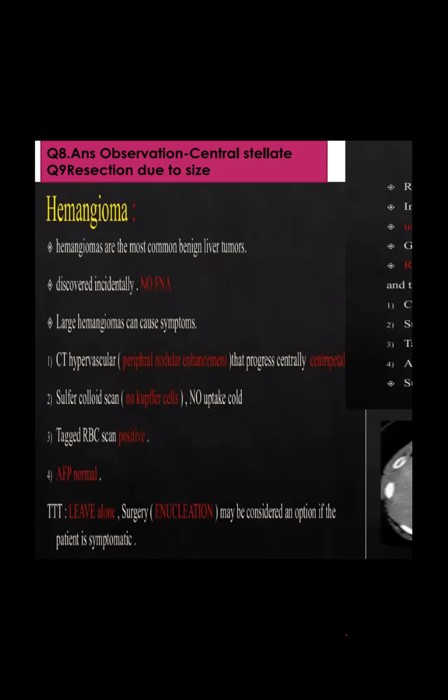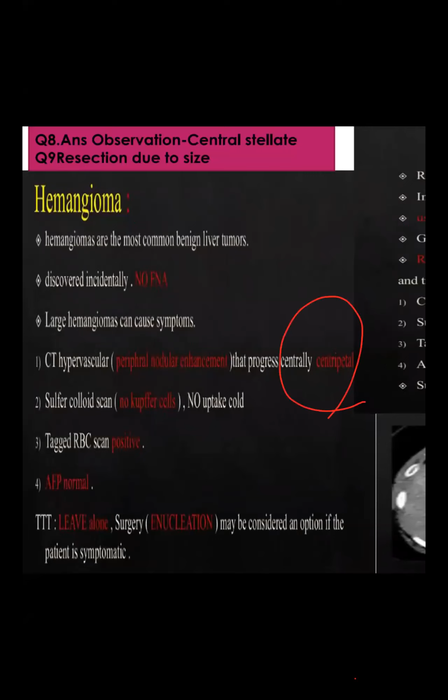On CT: hypervascularity, peripheral nodular enhancement, centripetal fill-in. Centripetal is a clue. Sulfur colloid scan shows no uptake, and the tagged RBC scan will be positive. So centripetal is important for hemangioma.